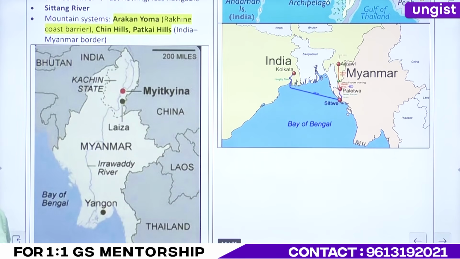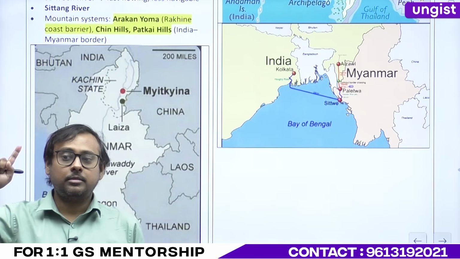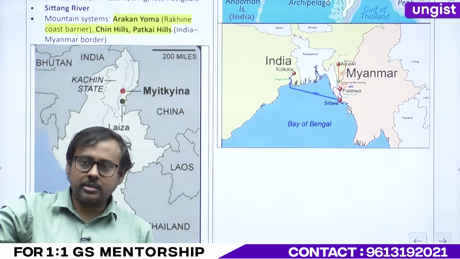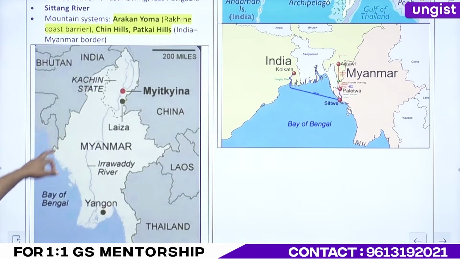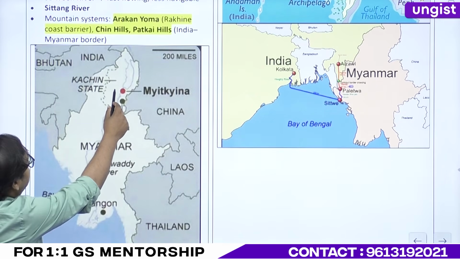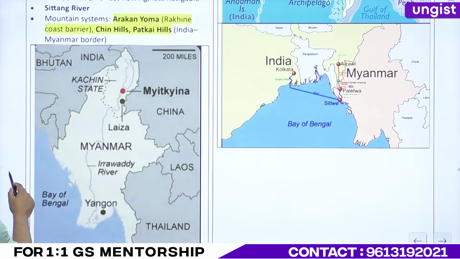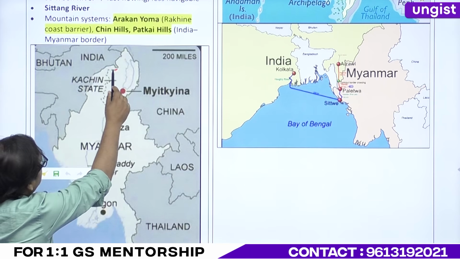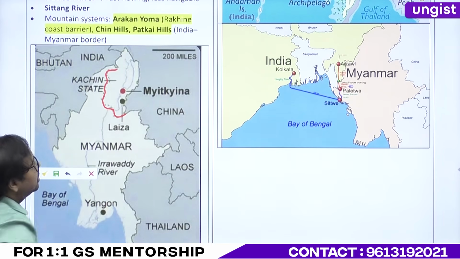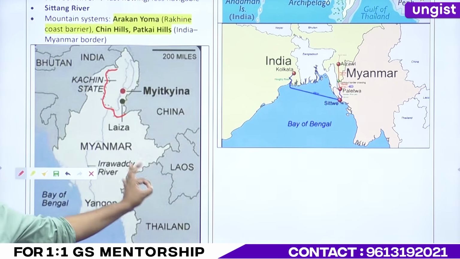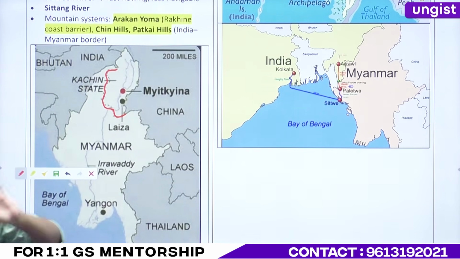Now, do you remember the dispute area we have discussed called Kachin State? Kachin State, like Mindanao in Philippines. Does Myanmar have a dispute area? Of course, it has a dispute area. Here you have your Kachin State, right? This section. And it borders China. Will not forget Kachin State, Myanmar. Kachin State is Myanmar. Okay?